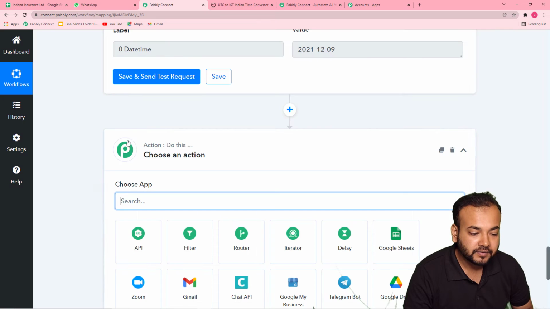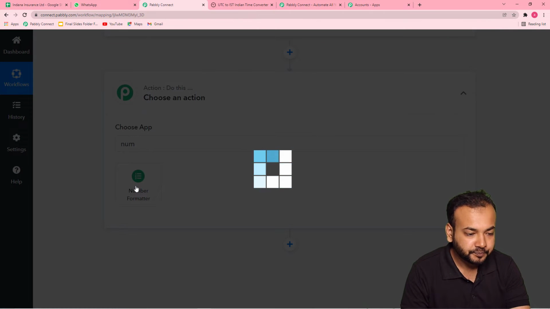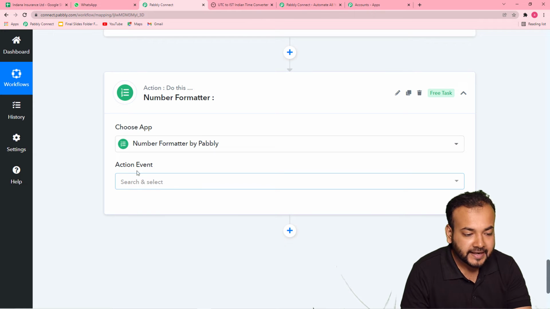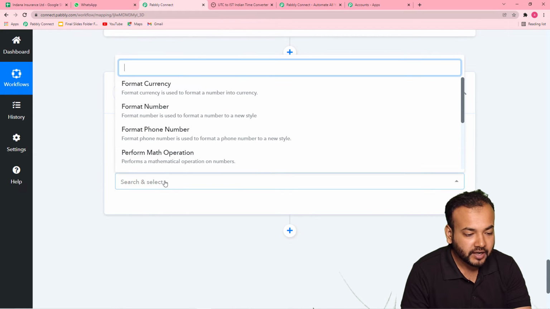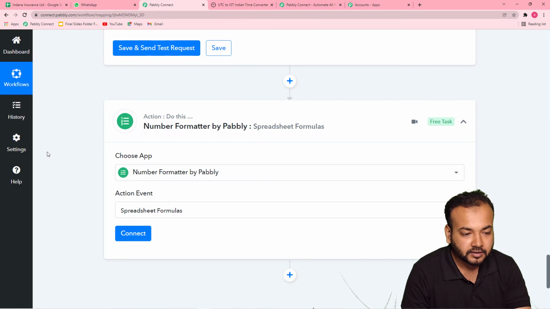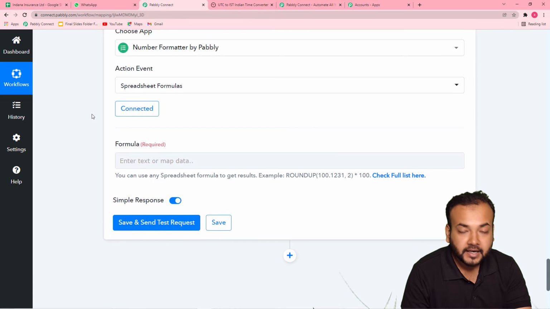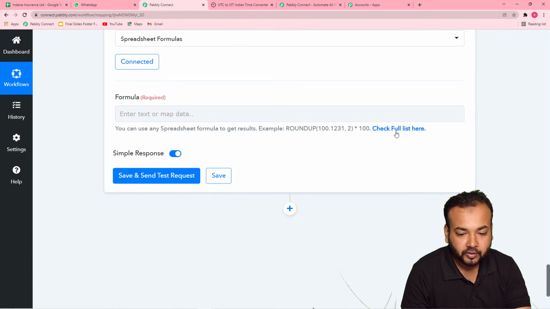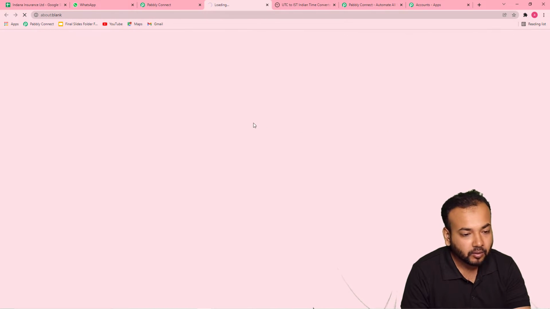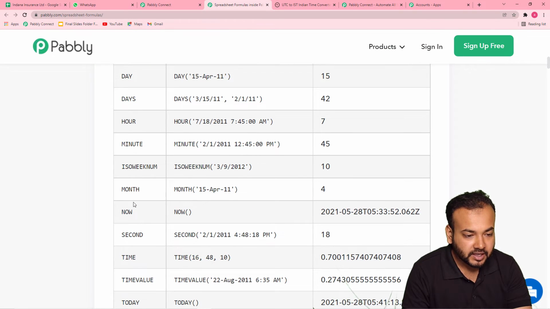Now what we have to do, click on this plus icon again, and to compare the dates, I'm going to apply another feature by Pabbly which is called Number Formatter. In this action event in Number Formatter, you have to select the spreadsheet formulas option, and then click on connect. And here in this formula field, I'm going to apply these formulas. You can check the formulas list here first. From this list, I'm going to apply this days comparison formula.